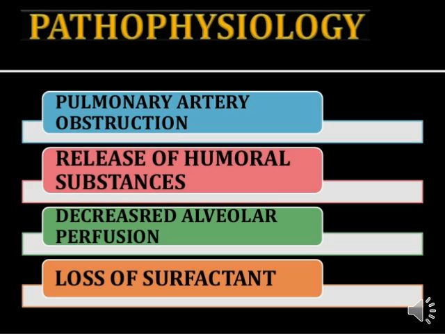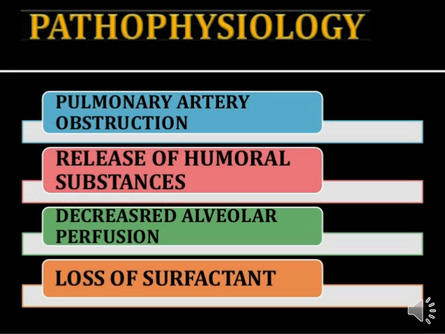Then further, it leads to the release of humoral substances. Okay, after the artery obstruction, the next condition is the release of humoral substances, and then further it leads to decreased alveolar perfusion. If a person has the release of humoral substances, that person definitely has a chance of decreased alveolar perfusion because of the humoral release.